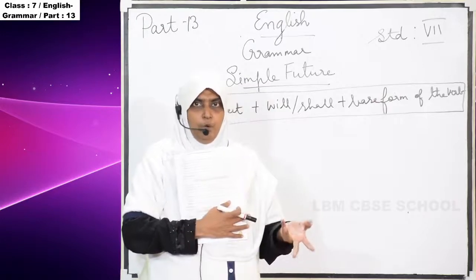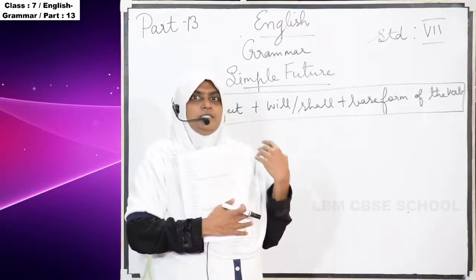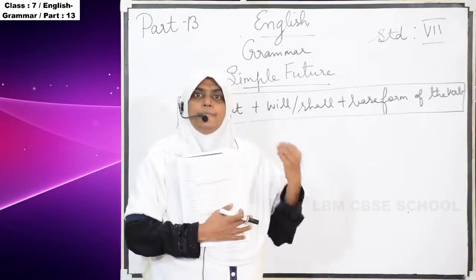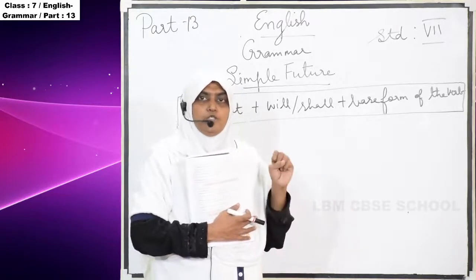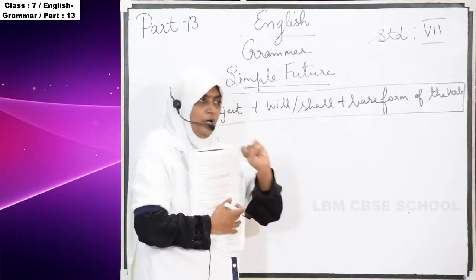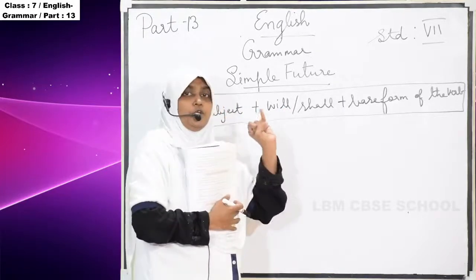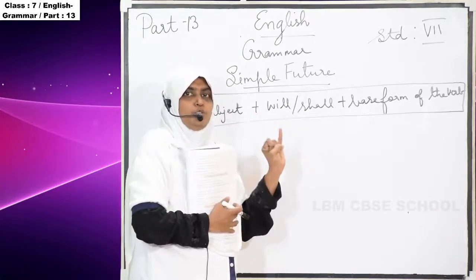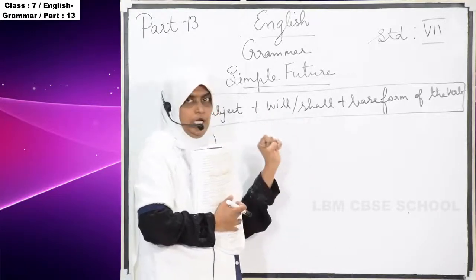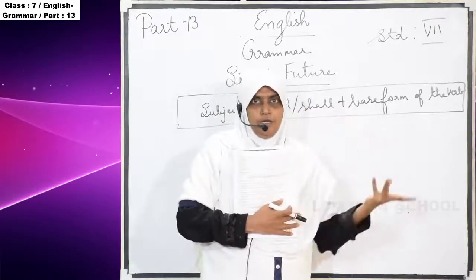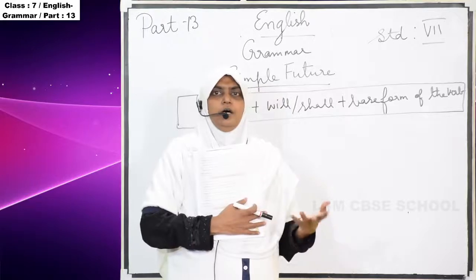Verb, you know: dancing, singing, what the person or thing is doing, is the base form of the verb. So in simple future you have the subject, and since you are talking about the future tense, you have to use will or shall, plus the base form of the verb, an action word.